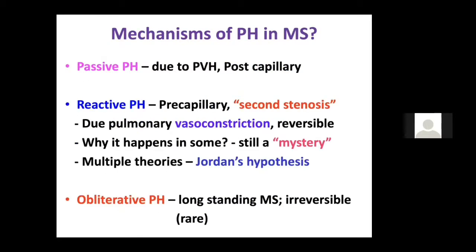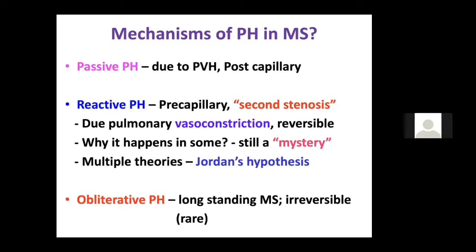Now, what is the mechanism of pulmonary artery hypertension in MS? I won't go very deep because it's not needed now. You should know something about it, but not much detail. There are 3 types of PAH: reactive, passive, and obliterative. The most common is passive, due to pulmonary venous hypertension because of the raised LA pressure.